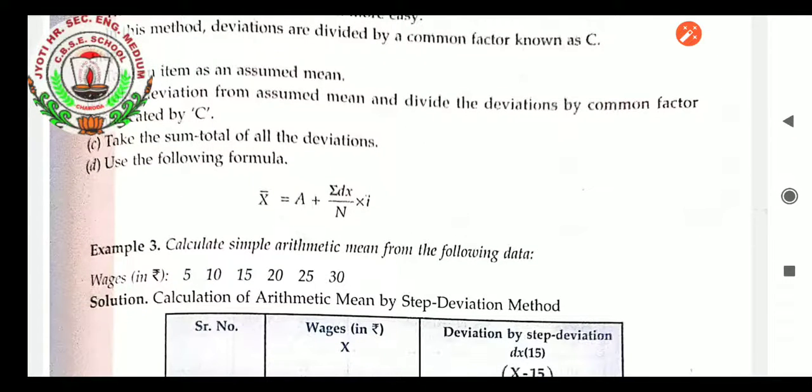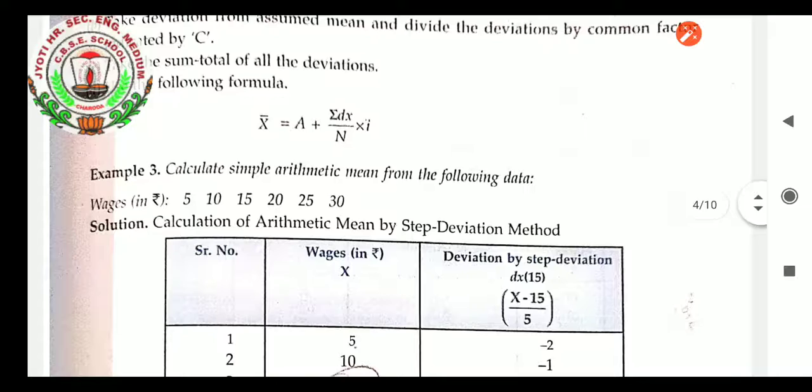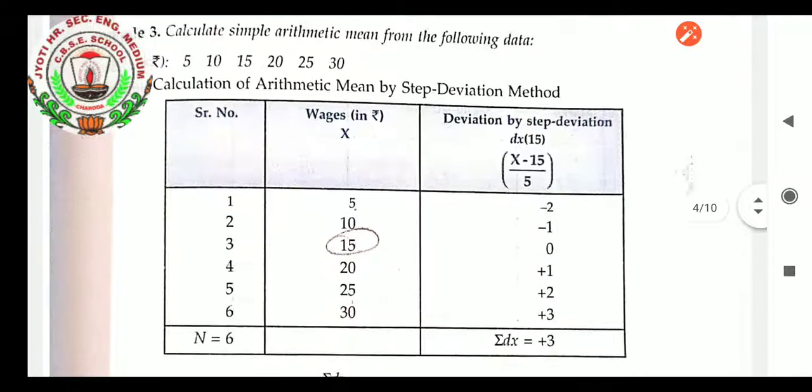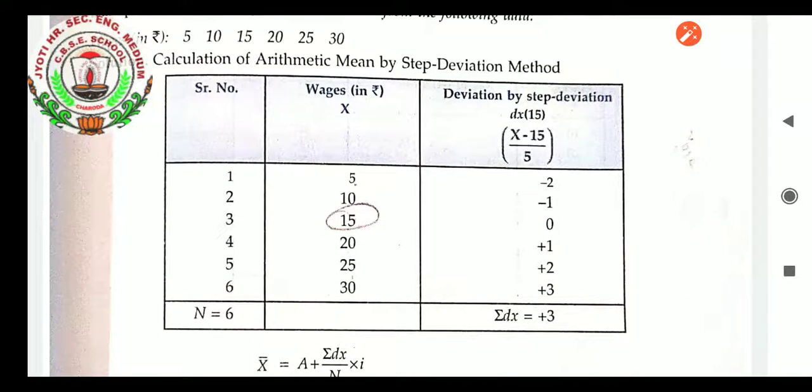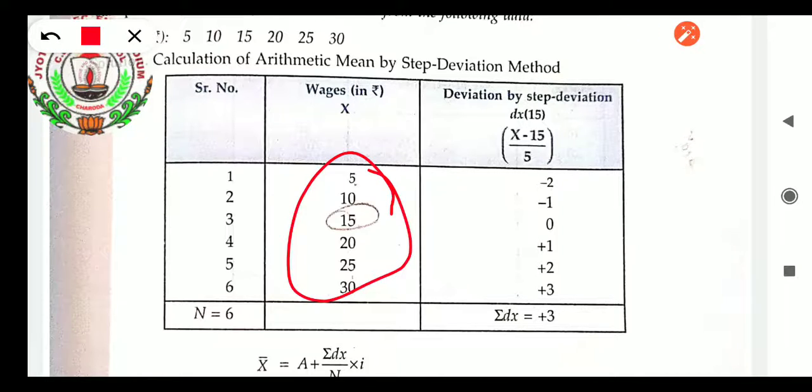Calculate the simple arithmetic mean from the following data. Wages are given: 5, 10, 15, 20, 25, 30. Calculation of arithmetic mean by step deviation method: serial number, wages, deviation by step deviation method. Serial numbers 1, 2, 3 and so on. Wages given are 5, 10, 15. In this we can use the step deviation method as the difference between the values is equal.